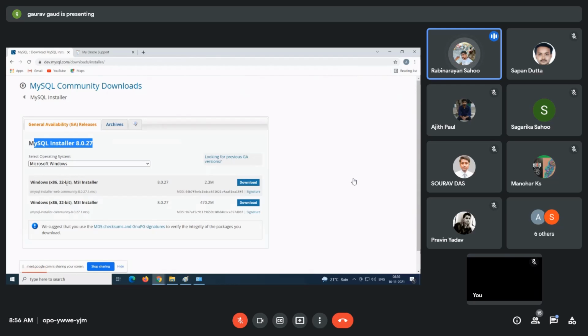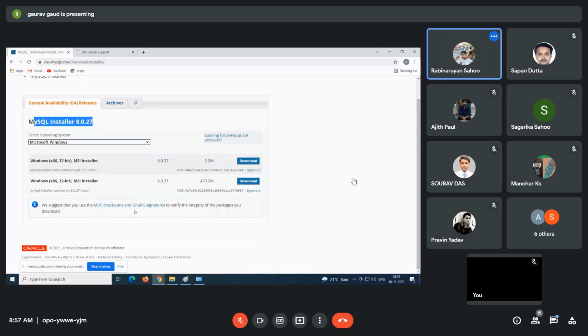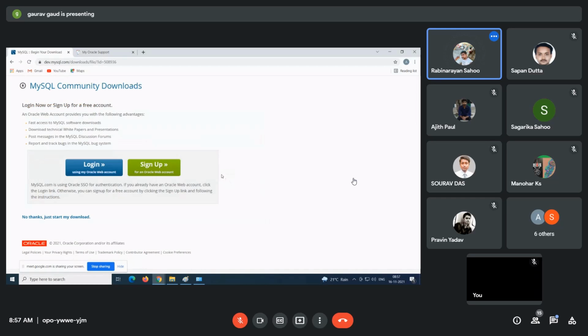This is for Windows, 32-bit, Microsoft Windows. Make sure you download the 470 MB one. Don't go for the 2.3 MB one, it is a trial version. Go with this and click on download. No thanks, just start my download. You can see the download starts. Just wait a few seconds.